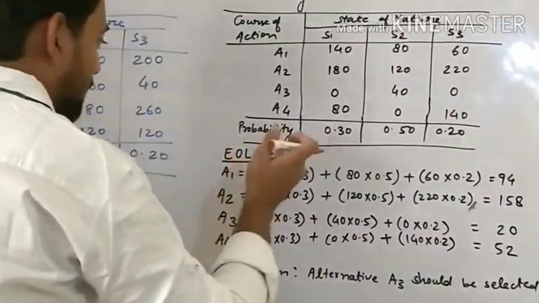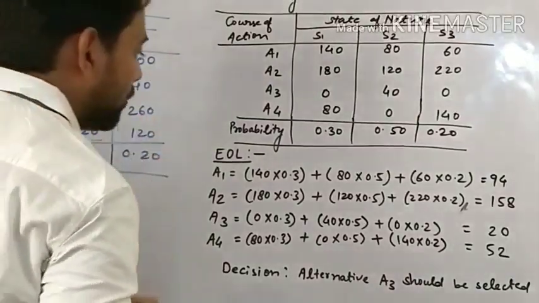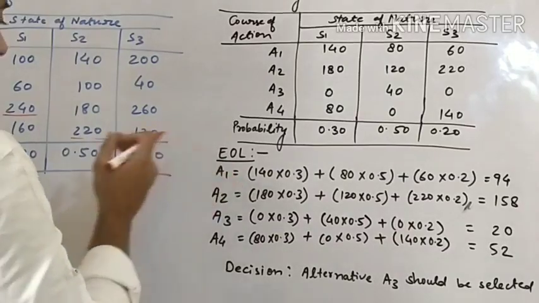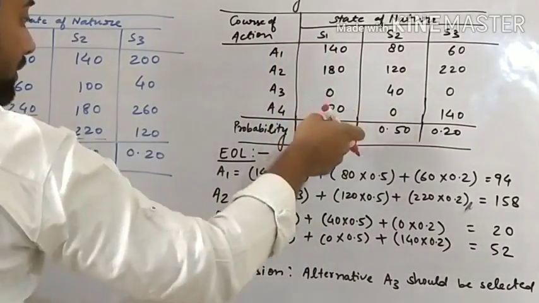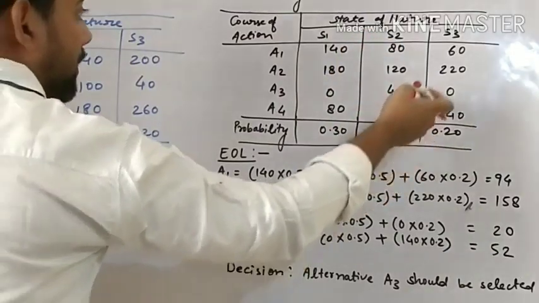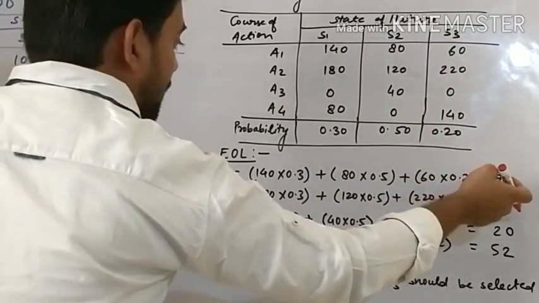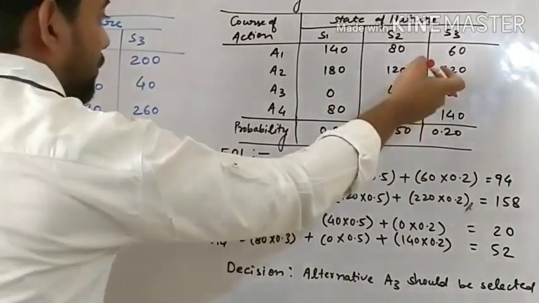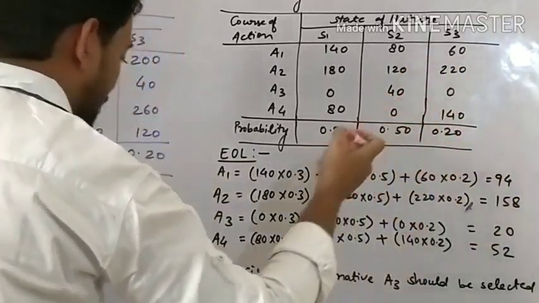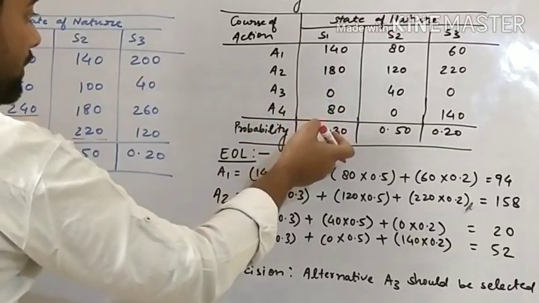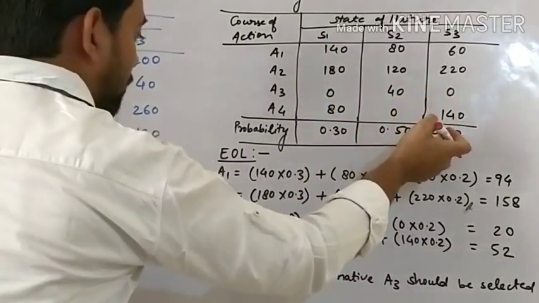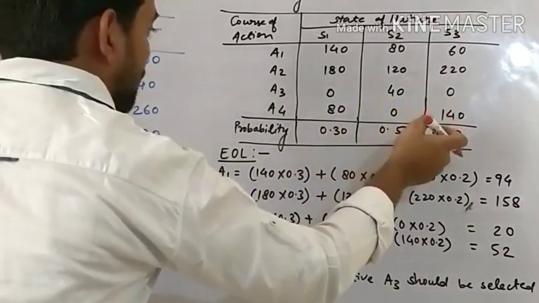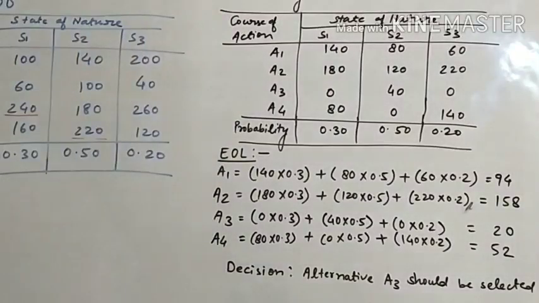Now we have written the probabilities as the same, 0.3, 0.5, 0.2. Let's see how I have calculated EOL. First for A1: 140 into 0.3, 80 into 0.5, 60 into 0.2. The value is 94. For A2: 180 into 0.3, 120 into 0.5, 220 into 0.2. The value is 158. For A3: 0 into 0.3, 40 into 0.5, 0 into 0.2. The value is 20. For A4: 80 into 0.3, 0 into 0.5, 140 into 0.2. The value is 52.